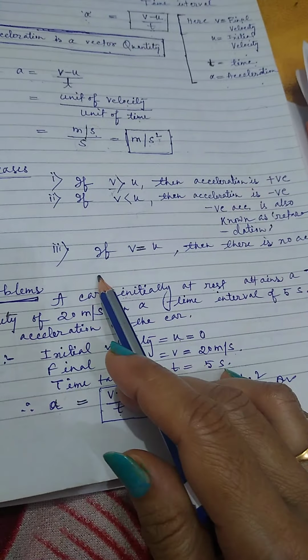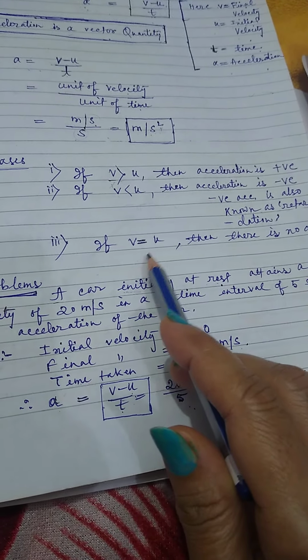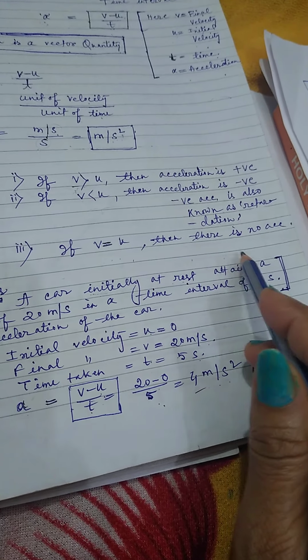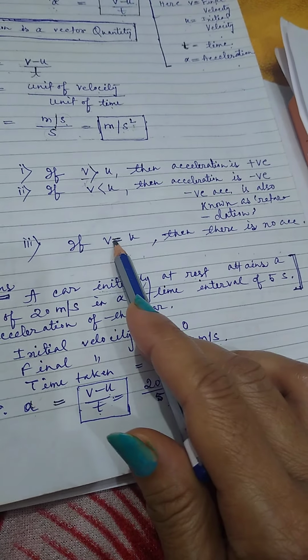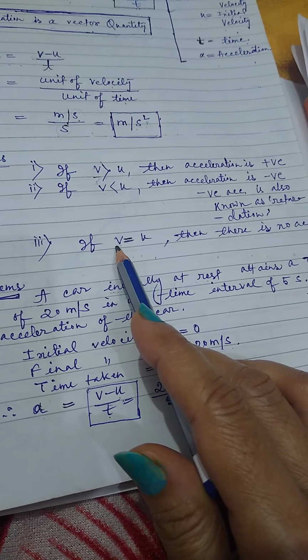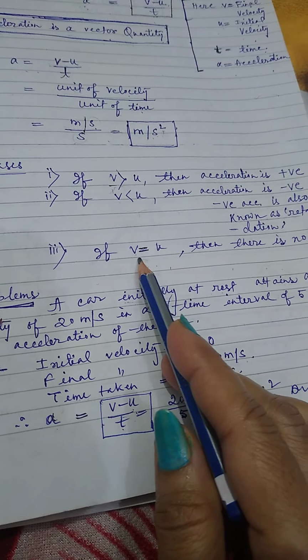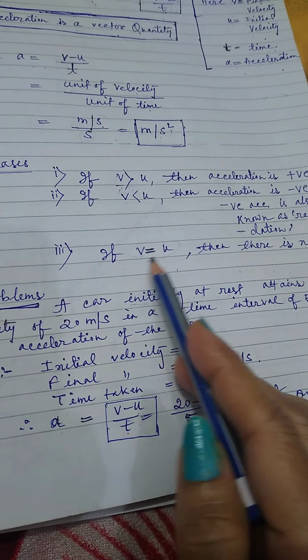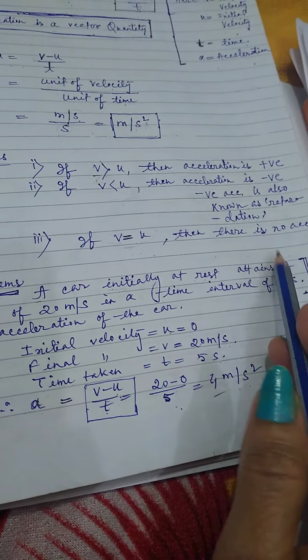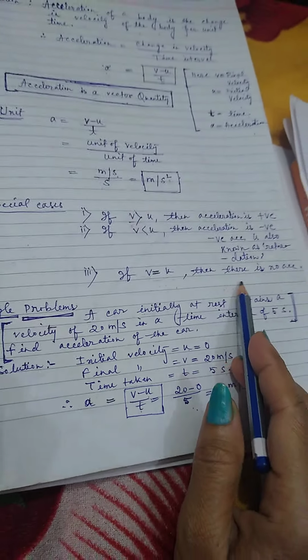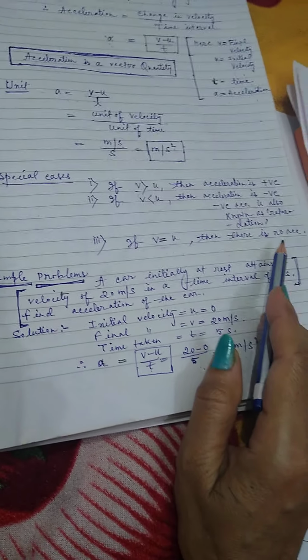And the third one is if v is equal to u, then there is no acceleration. Why no acceleration? You know that acceleration means rate of change in velocity. So if there is no change in velocity, so v is equal to u, that means there is no acceleration. When v is equal to u, there will be no acceleration.